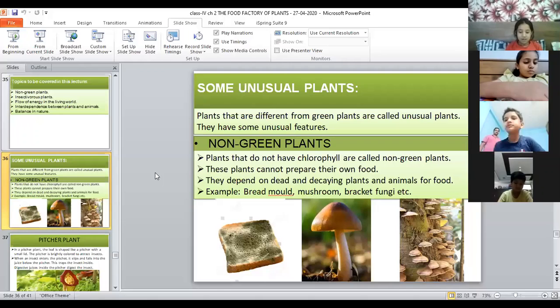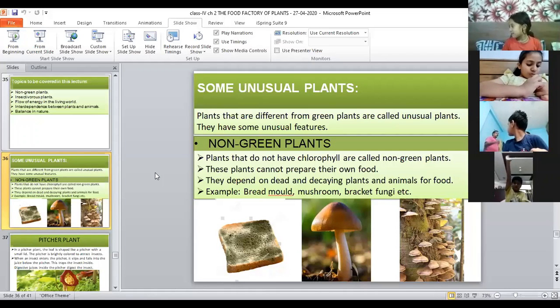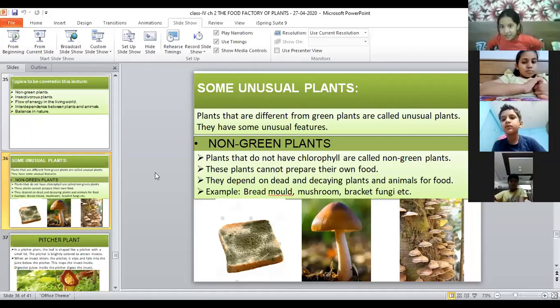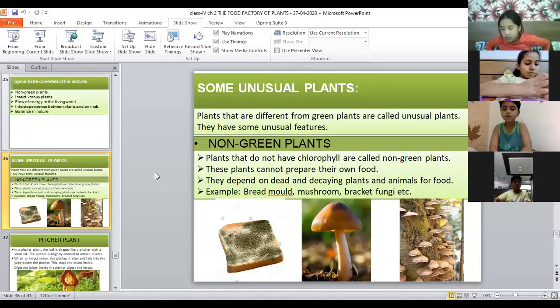And what is the food factory of plants? Which part of the plant is known as the food factory of the plant? Yes, Rohel Khan. Leaf. Very good. Leaves are known as the food factory of the plants, and this chapter was all about leaves and preparing food by them.